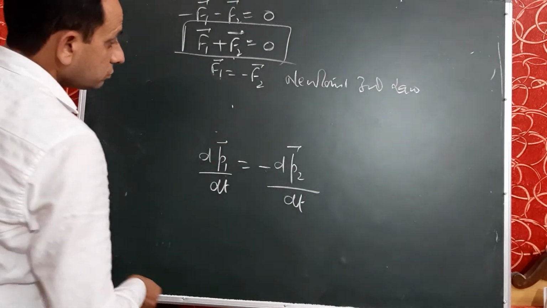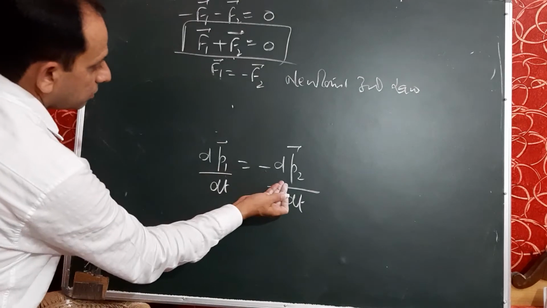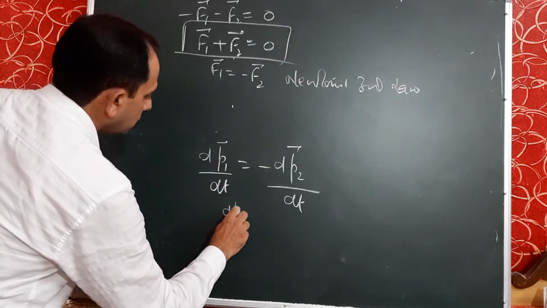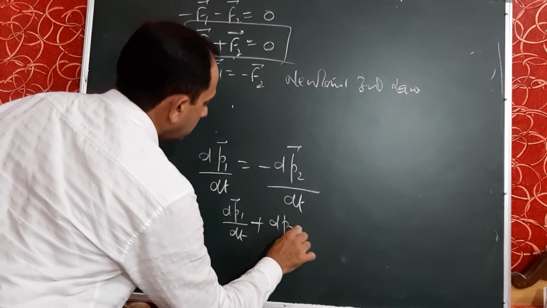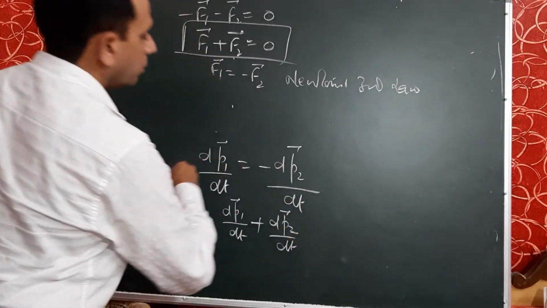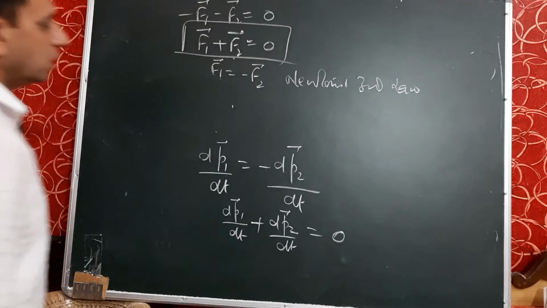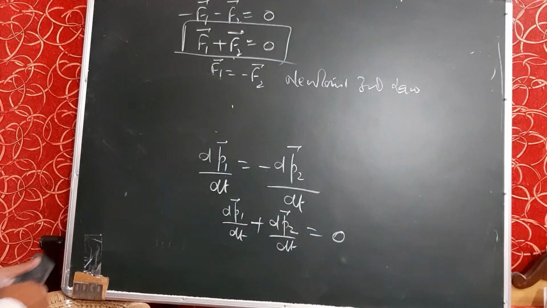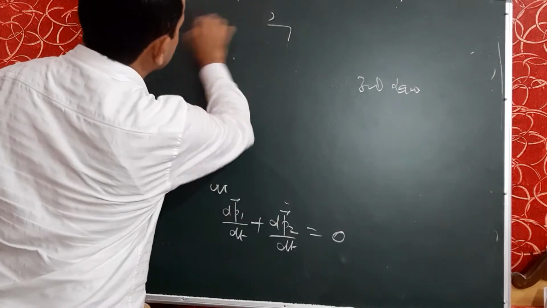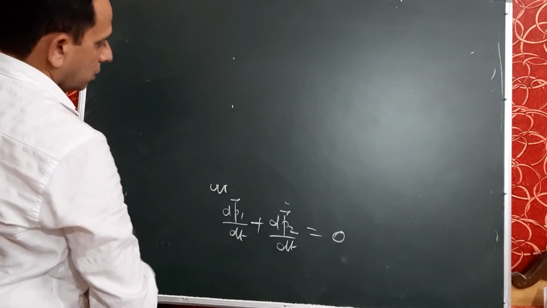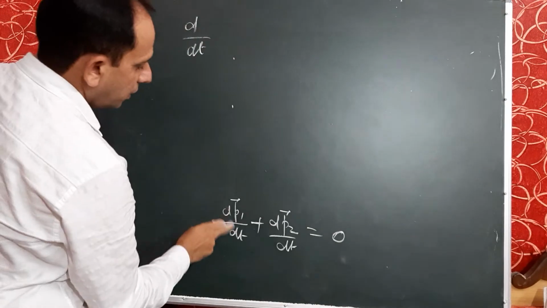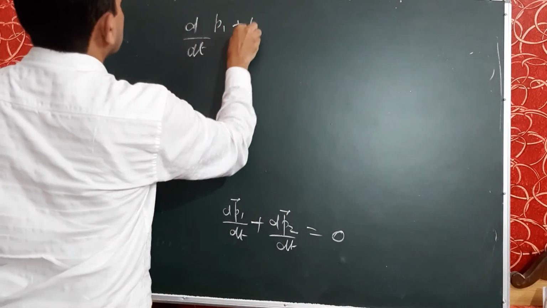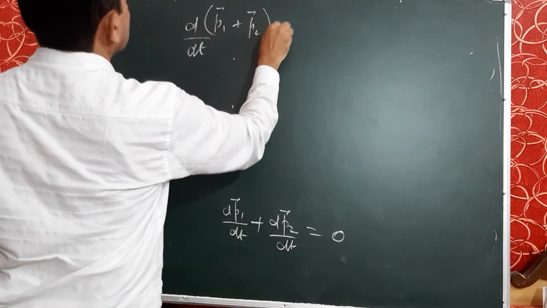Or we will take both terms on the left hand side, that is dp1 upon dt is already here, plus dp2 upon dt becomes positive on the left hand side and the right hand side becomes 0. Taking the common derivative d/dt, this equation may be written as d/dt of p1 plus p2 is equal to 0.